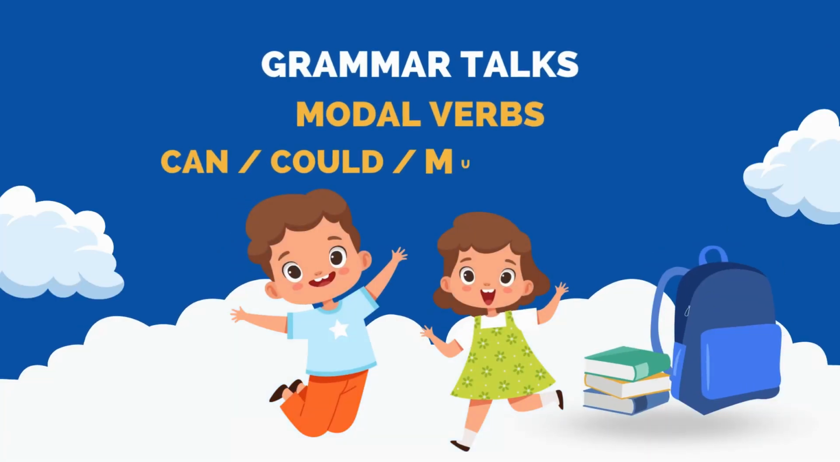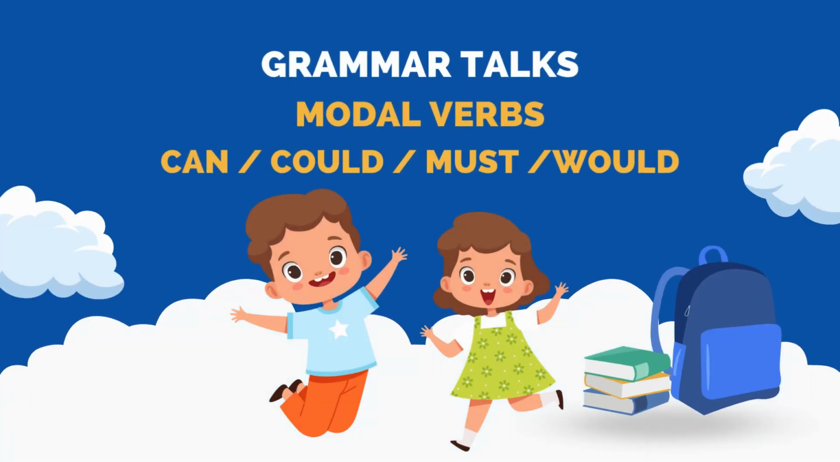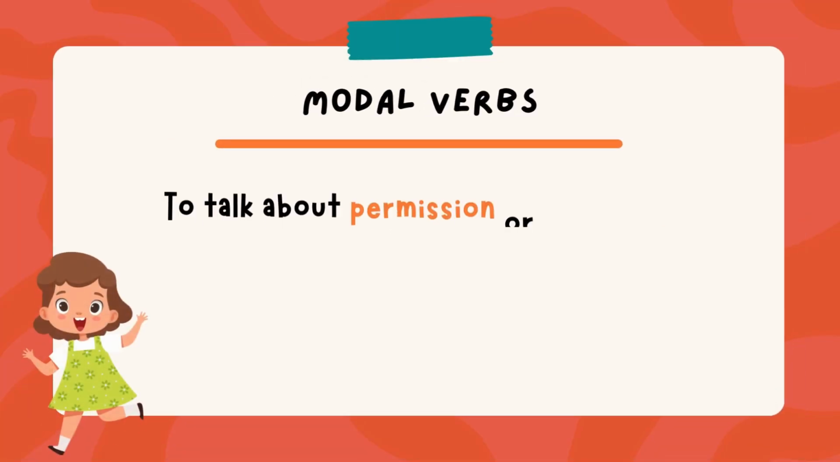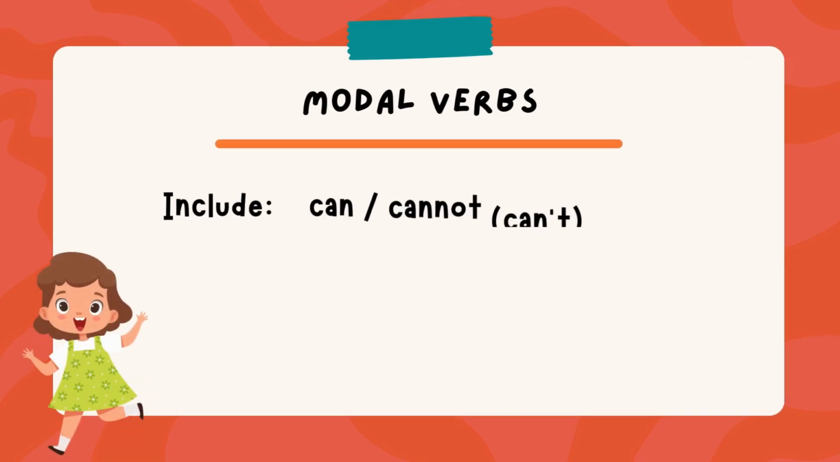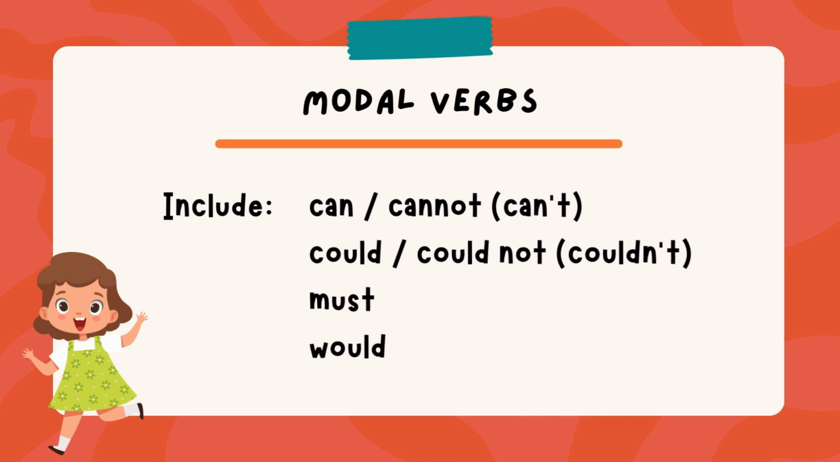Grammar talks. Modal verbs. Can, could, must, would. We use them to talk about permission or command, show possibility, express ability, or make requests and offers. They include can, cannot, can't, could, could not, couldn't, must, would.